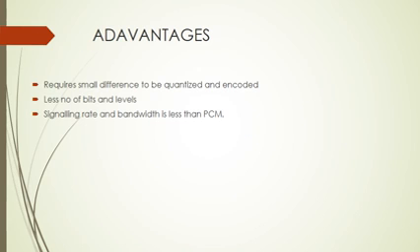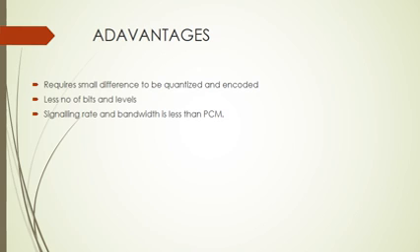Advantages of differential pulse code modulation. First, it requires a small difference voltage to quantize and encode the signal, because the difference between the actual signal and the predicted signal is used, and this difference signal is the error signal, which is of very small voltage.